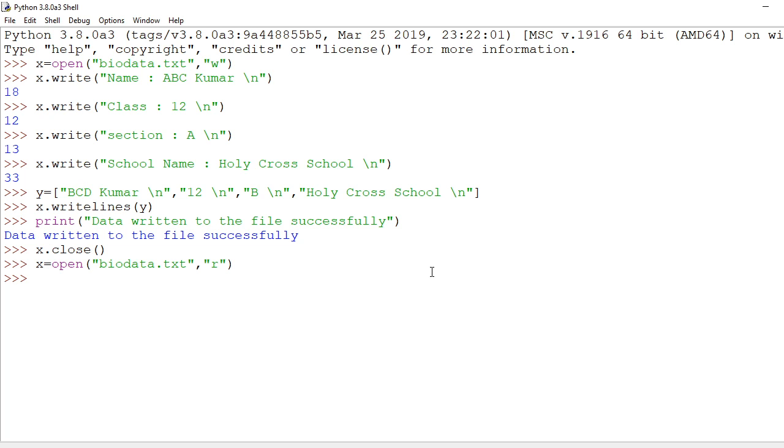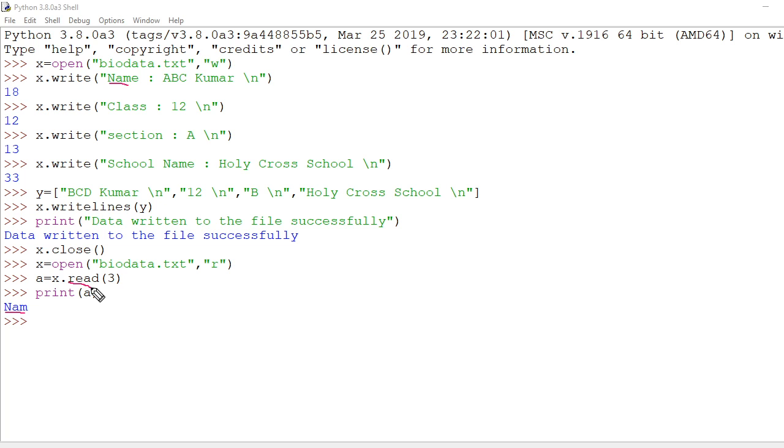Here also 2 types are there. Either you can read characters, or you can read lines. Now what I'm going to do, let's suppose a is equal to x dot read, number of characters in the first line. Suppose I want 3 characters only, so those 3 characters will go in a. Then I'm going to write print a. See, NAM. Here you check, the first 3 characters, NAM, are coming. So read is going to print a number of characters.